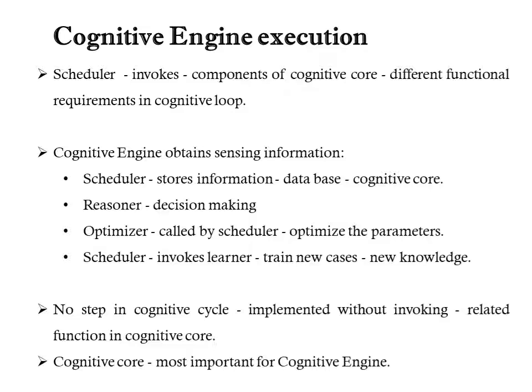Finally, the scheduler invokes the learner to train new cases to form new knowledge. This completes the cognitive cycle. No step in the cognitive cycle can be implemented without invoking the related function in the cognitive core. Therefore, it is obvious that the cognitive core is the most important part of the cognitive engine.